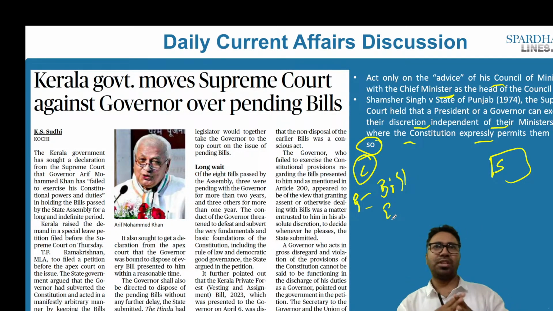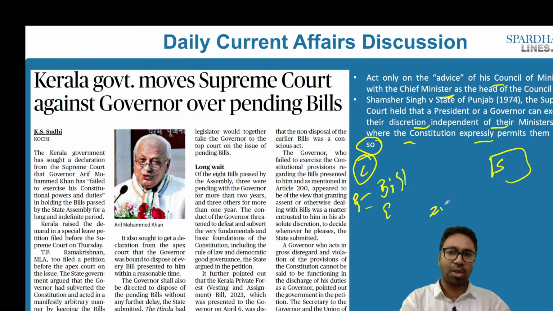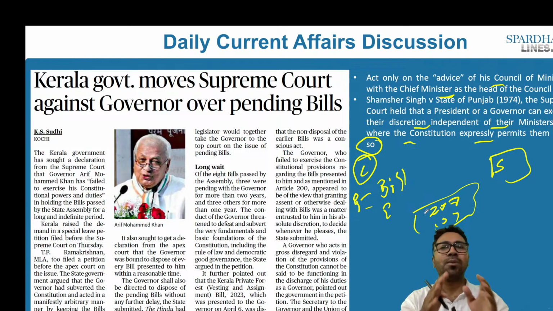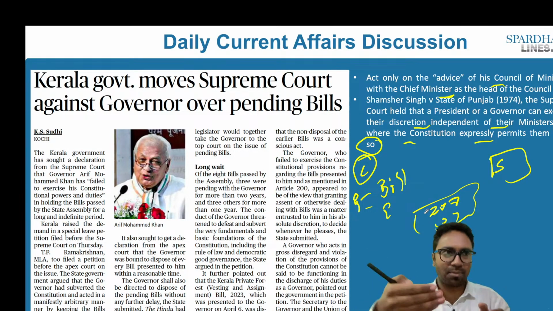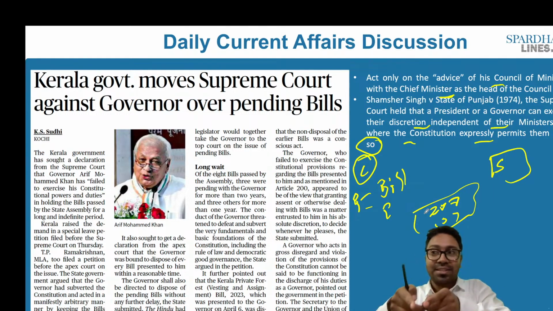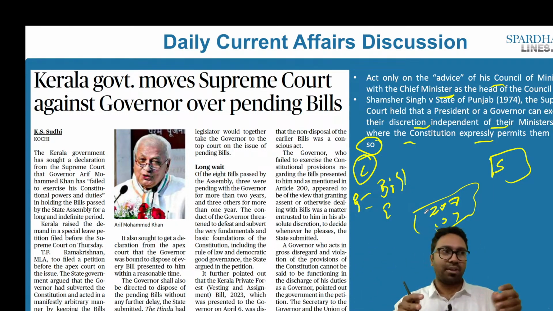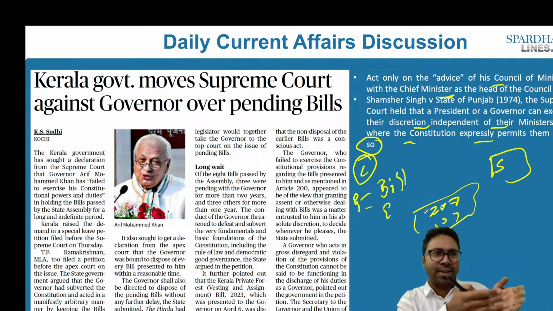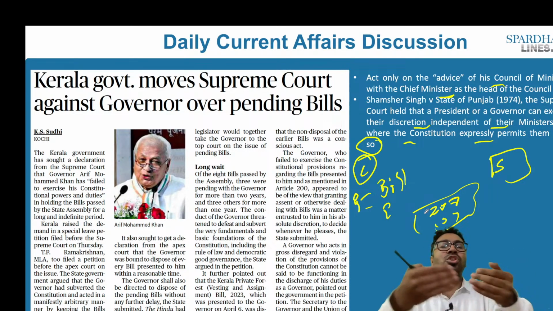However, there are some situational discretions as well. What are these situational discretions? Let's say for example there is an election that has taken place, and in this election no single party has got the majority. Let's say for example we have about 200 seats in the legislative assembly. Out of 200, any political party which has got more than 100, that is 101, will ultimately form the government, but no single political party has been able to form the majority. So this is where there is situational discretion that is given to the governor, where he can ask one of the political parties to form the government and eventually show the confidence.